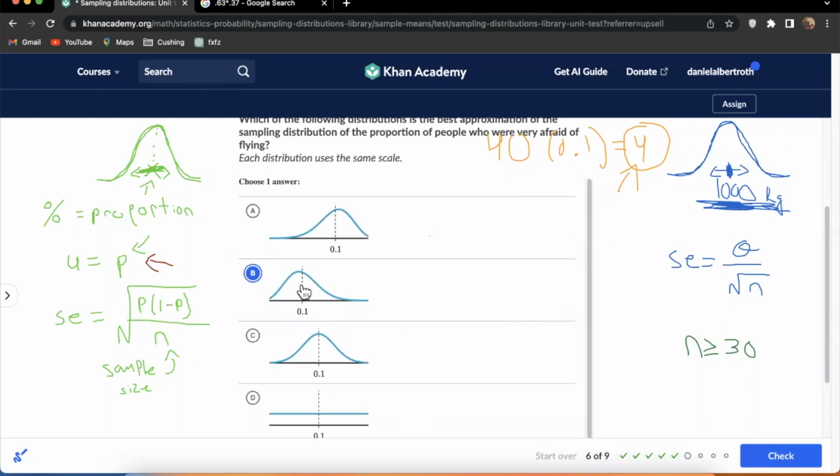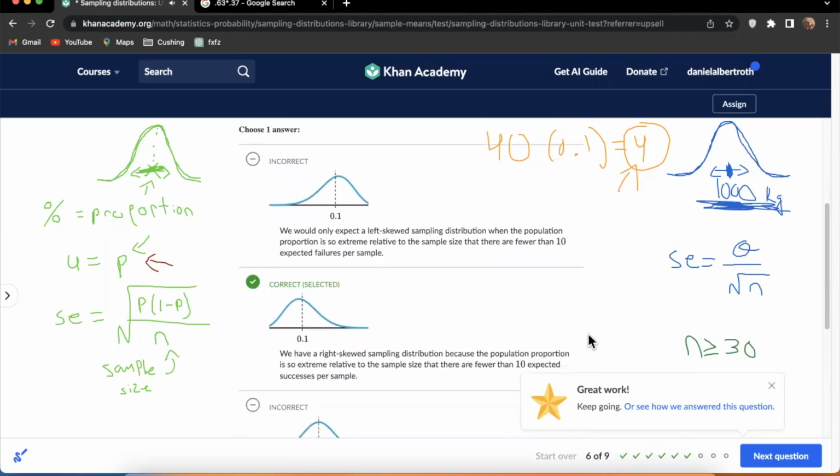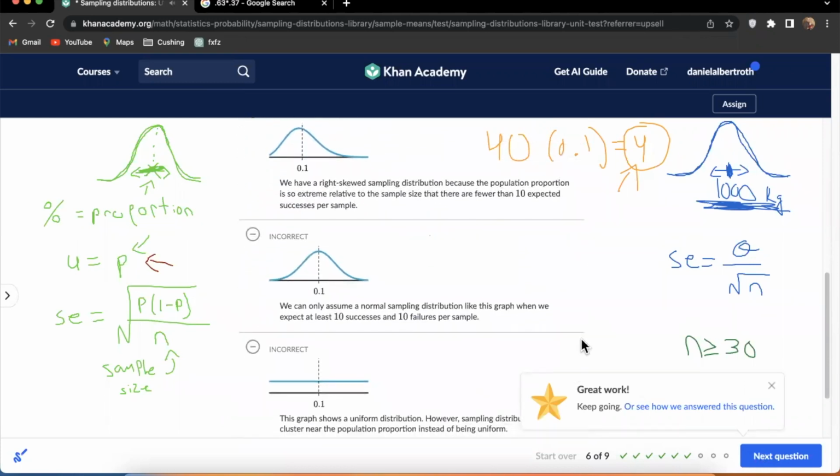So that's why B is going to be our answer here. We have this hump. The majority of our distribution is actually under the number we're looking for, versus A where it's over. So I like B on this one. You can read the descriptions there as well, and maybe that'll help.